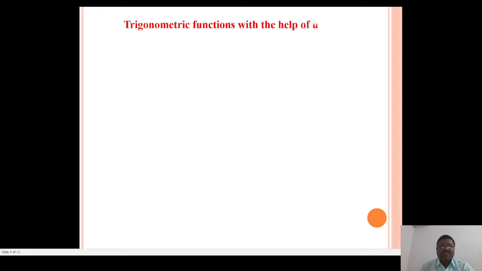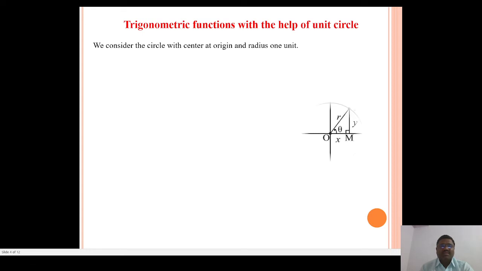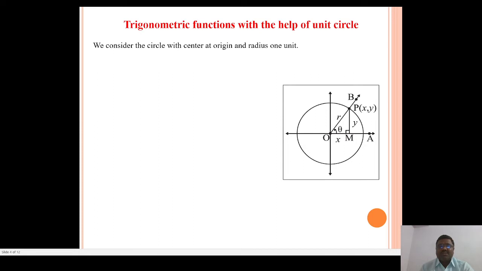Trigonometric functions with the help of the unit circle. We consider a circle with the center at origin and radius 1 unit. A unit circle means a circle with the center at origin and its radius 1 unit. See in the diagram, we draw two coordinate axes, x axis and y axis, and we draw a unit circle with center origin O and radius 1 unit.